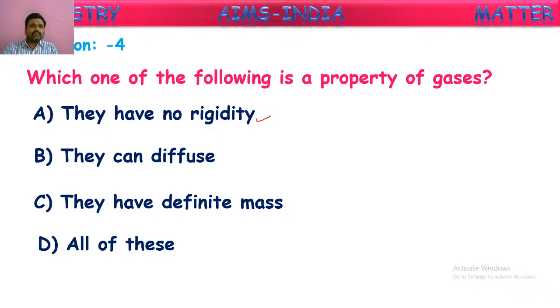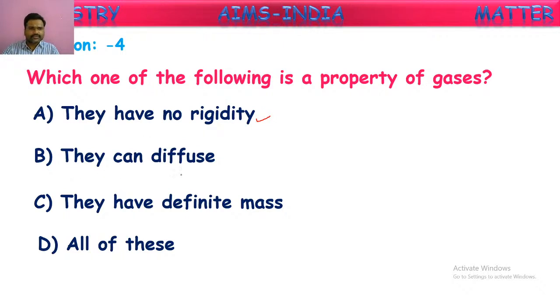First option, they have no rigidity. What does rigidity mean here? Rigidity means having a fixed shape, uncompressibility. But gases are highly compressible. They have no rigidity. They can be easily compressed. We have explained one example, the gas cylinder which we use in the house for cooking purposes. It contains a huge amount of gas, which can fill the entire home, but it is kept in a small cylinder. That is because of the high compressibility of the gas kept in it. That means gases are not rigid. They are highly compressible. So the first option is correct about gases.